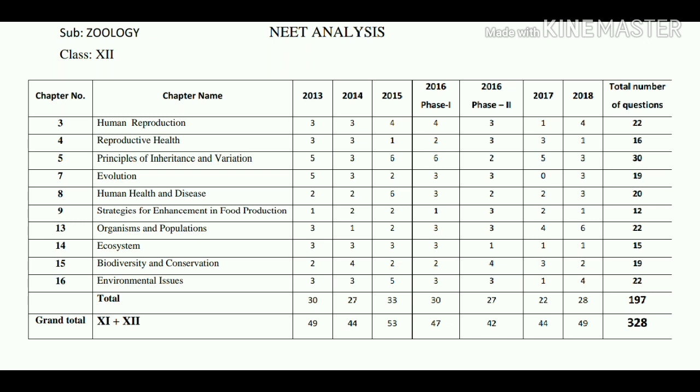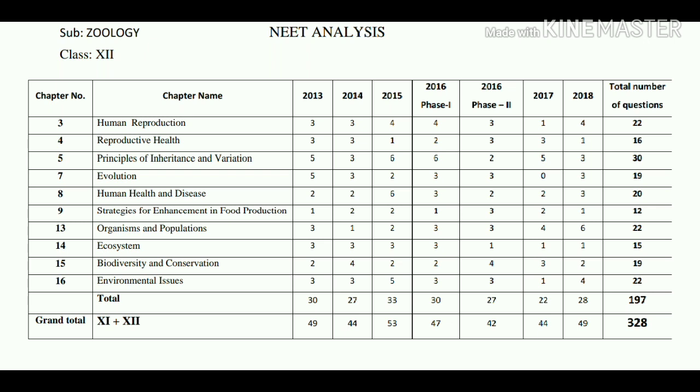Strategies for enhancement in food production. In this topic, one question is asked in the 2013 paper. In 2014 2 questions are asked. 2015 2 questions are asked. 2016 phase 1 paper had 1 question. 2016 phase 2 paper had 3 questions. In 2017 2 questions are asked. In 2018 only 1 question is asked.